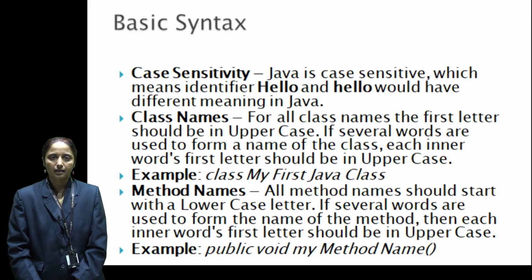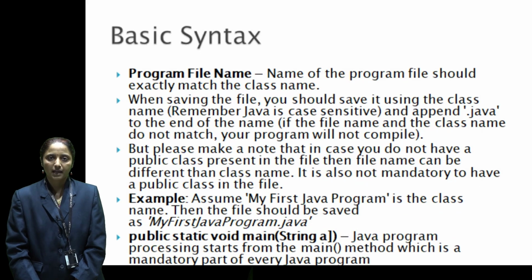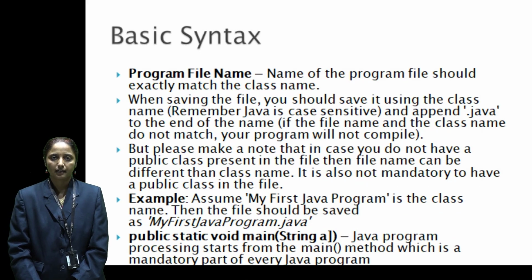While writing the method name, the first letter should be lowercase. Each and every Java program will contain a mandatory part, that is public static void main. And we have to store our Java program with the .java extension, but your file name should exactly match your class name.